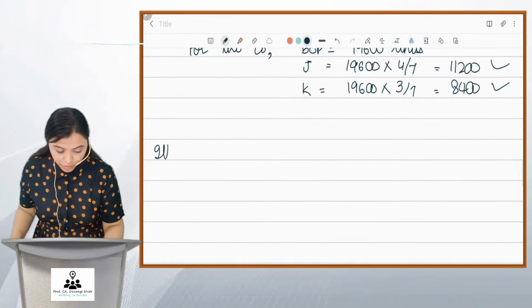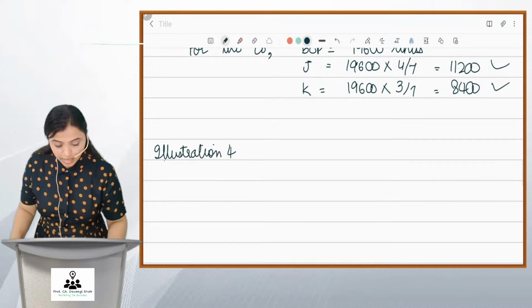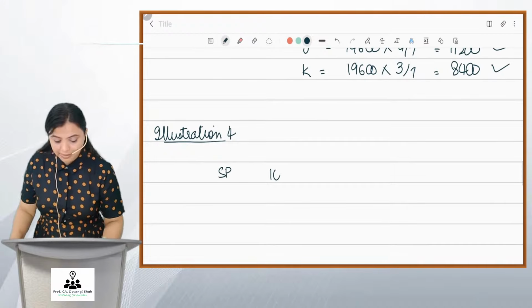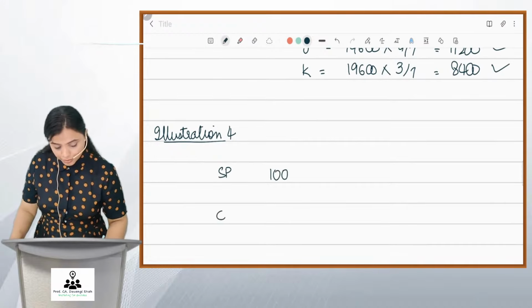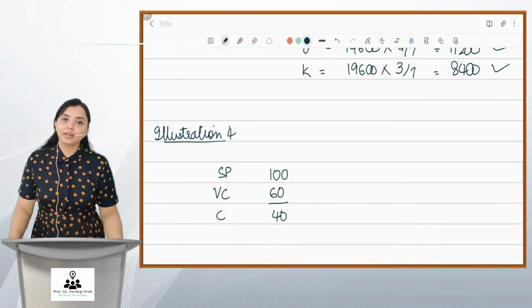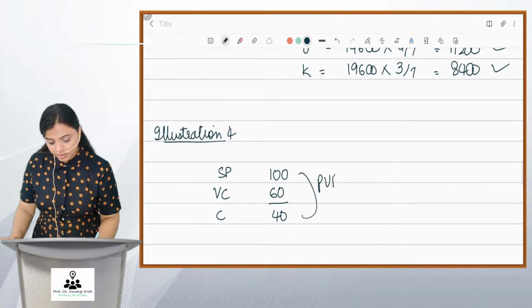Illustration number 4. If PV ratio is 40%, it means your selling price is 100 and contribution is 40, meaning your variable cost is 60. Okay, it means this: your PV ratio is 40%.